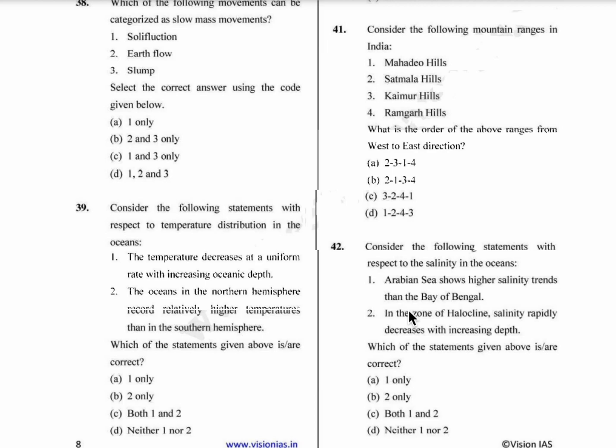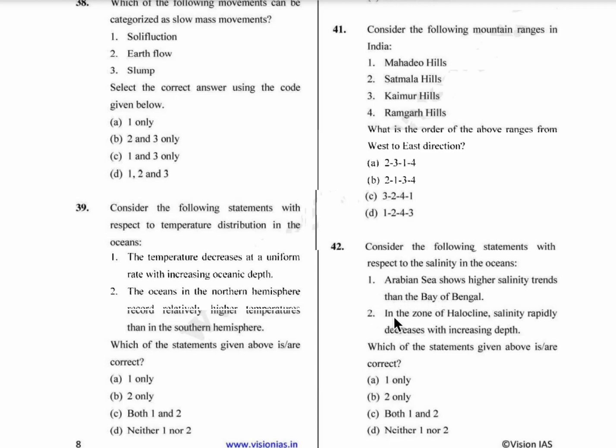Coming to the 42nd question, consider the following statements with respect to salinity in oceans. The first statement is the Arabian Sea shows higher salinity trends than the Bay of Bengal. The second statement is in the zone of halocline, salinity rapidly decreases with increasing depth. So only the first statement is correct, because in the Arabian Sea the discharge of water is very less, and with evaporation, the salt content will be higher than in the Bay of Bengal, which has a large discharge of water. So the first statement is correct.